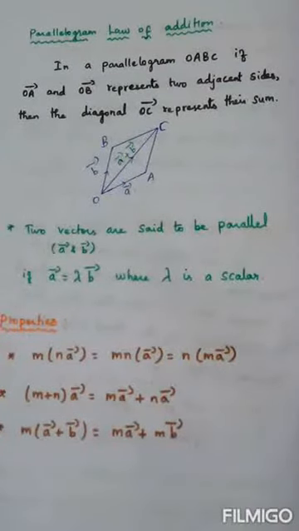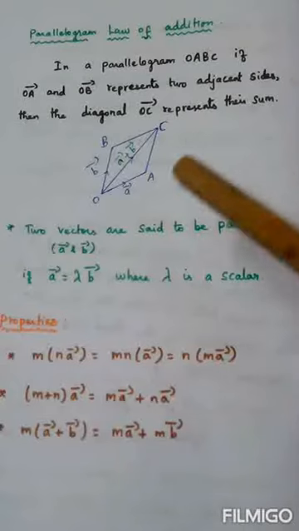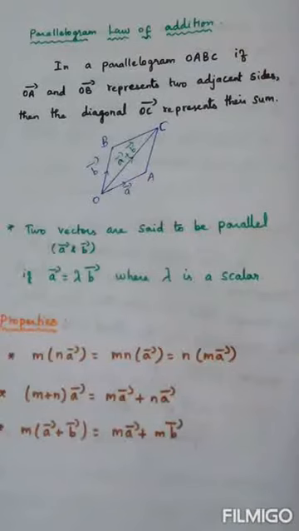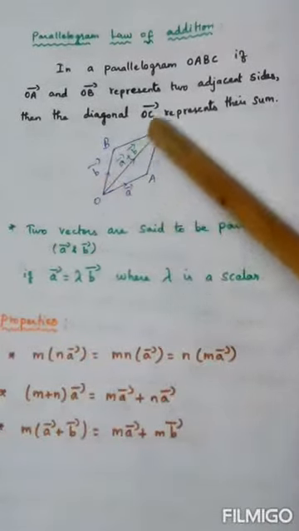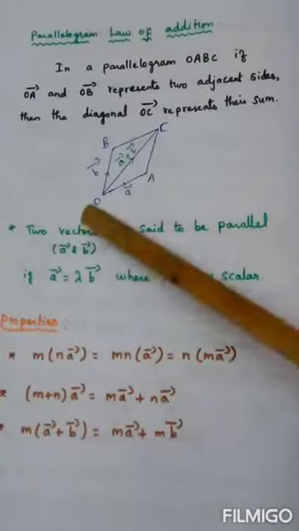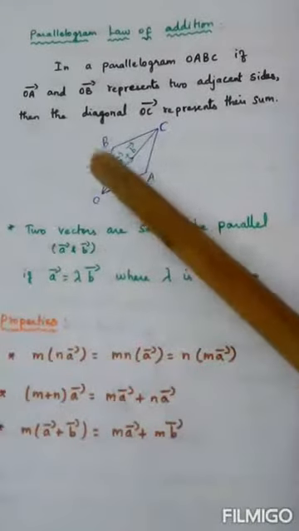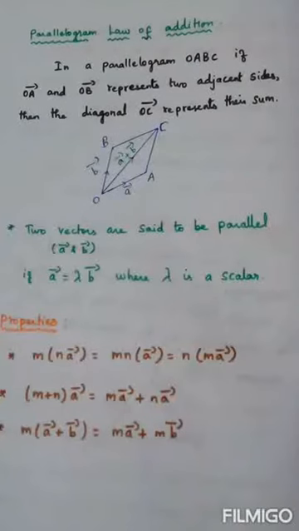Now we have understood this. Like the triangle law, this is called the parallelogram law. If these are the two adjacent sides, this diagonal which starts from the same point O will be the sum of these two, A and B.